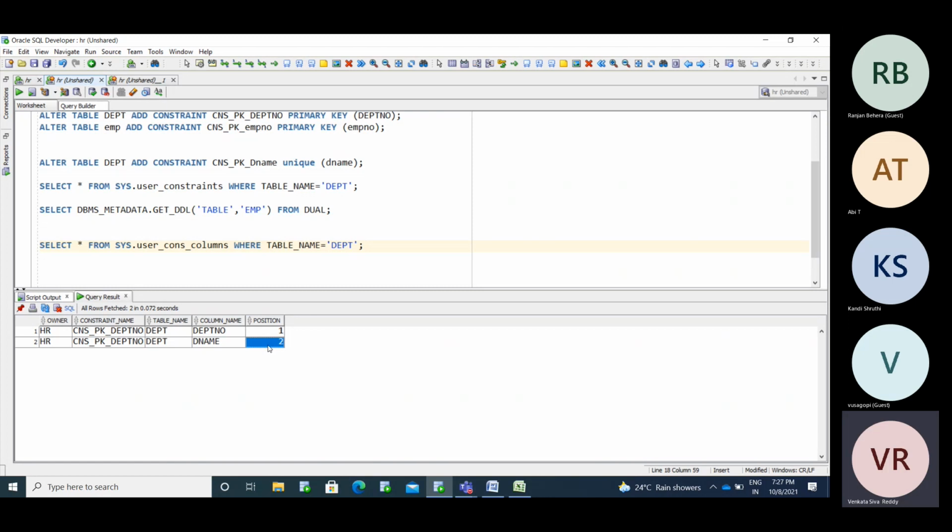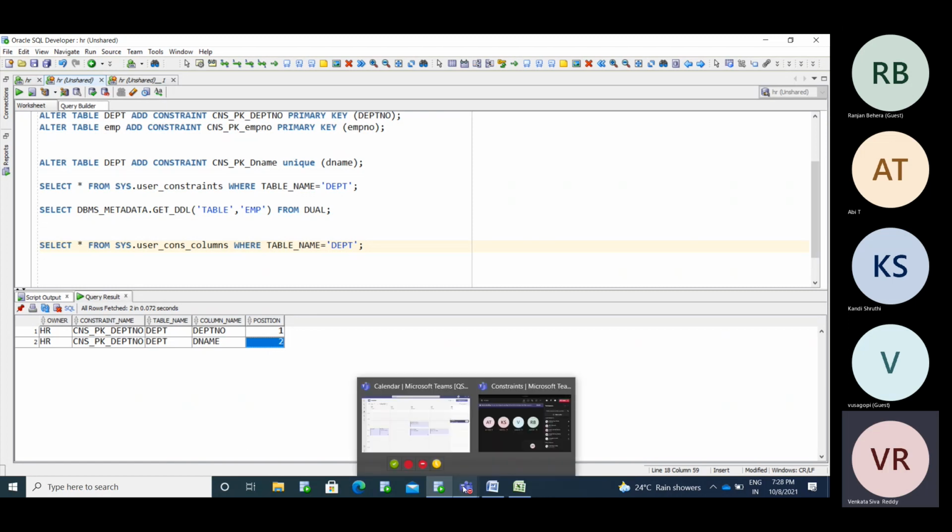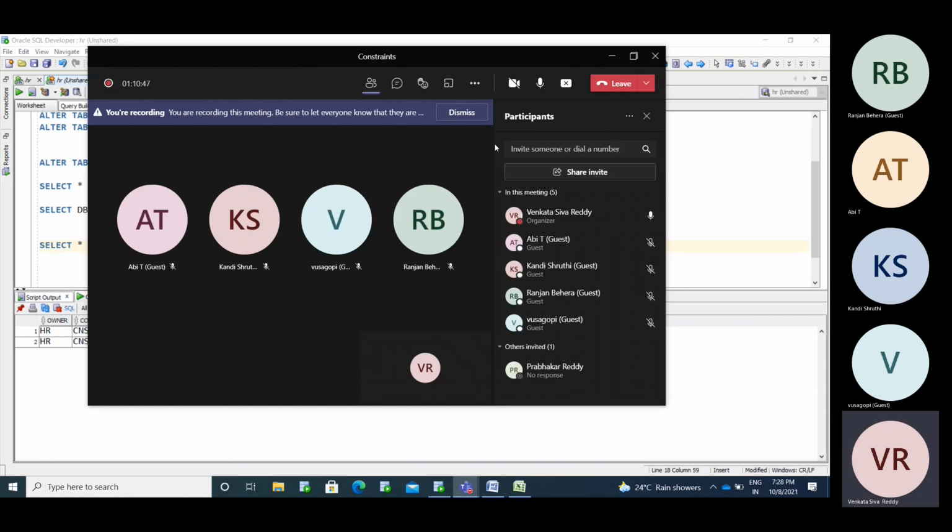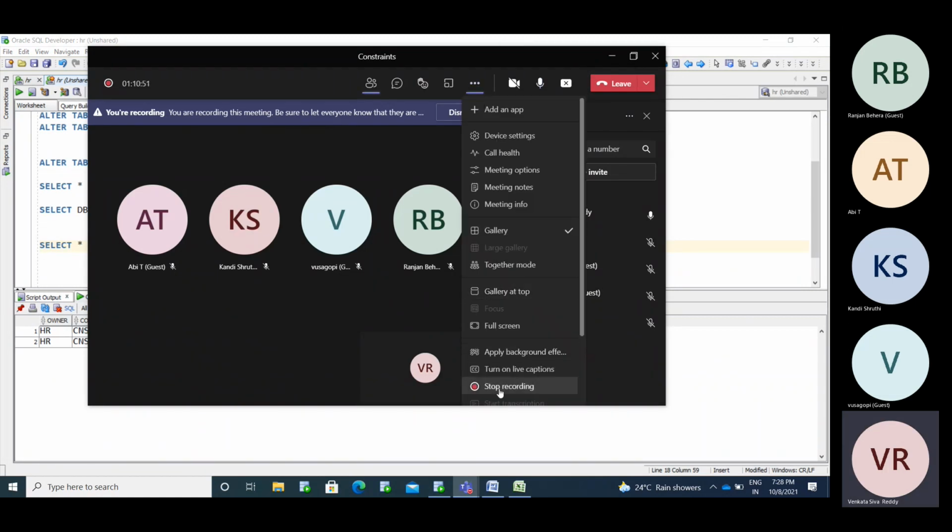Okay, this is about constraints. Anyone having any doubt, kindly let me know and I will explain. I'm going to stop here. I have explained in great detail. If you need any more detail, please ask me.